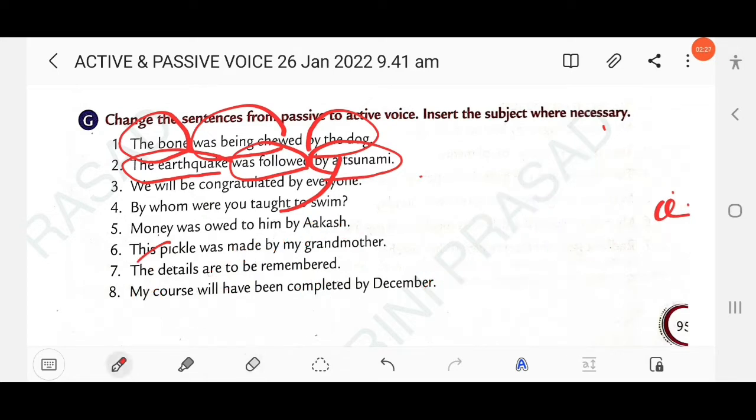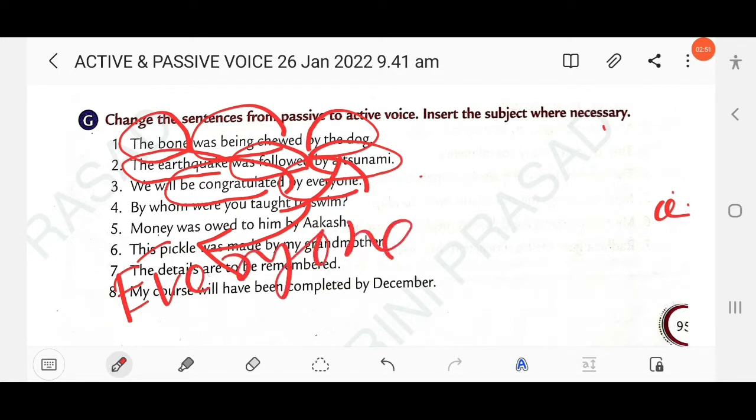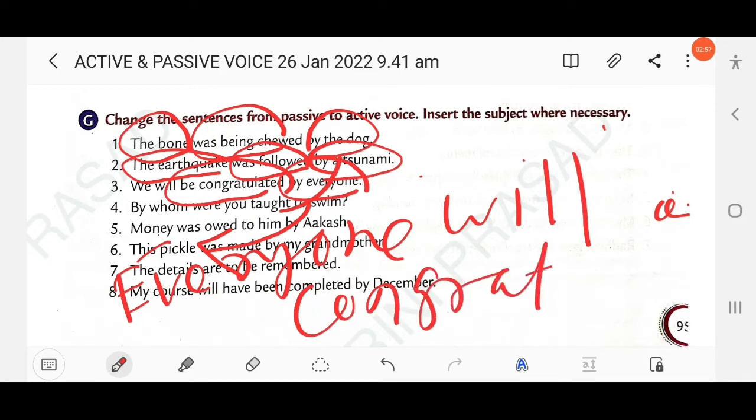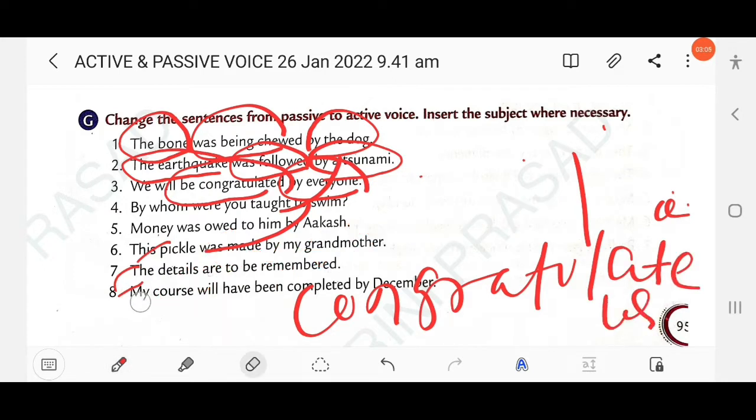Then next question here. We will be congratulated by everyone. So here the tense used is simple future. Will be congratulated, and here the agent is by everyone. So here it will become the subject in the active voice. Everyone, right? Will congratulate us. Okay, everyone will congratulate us.